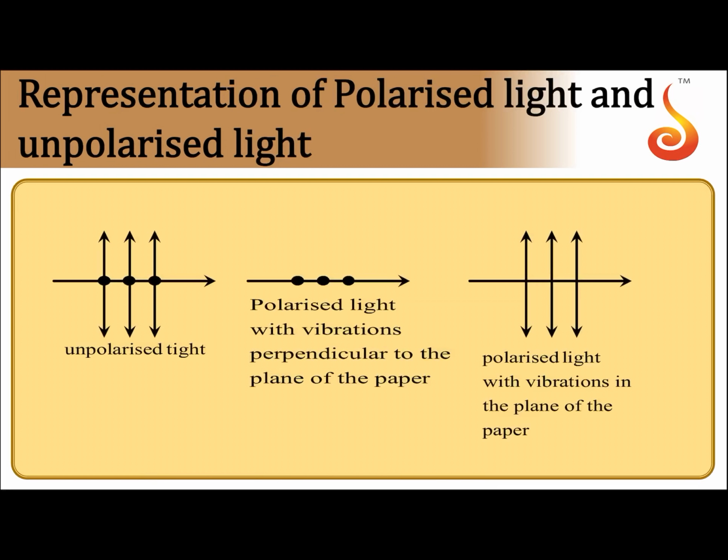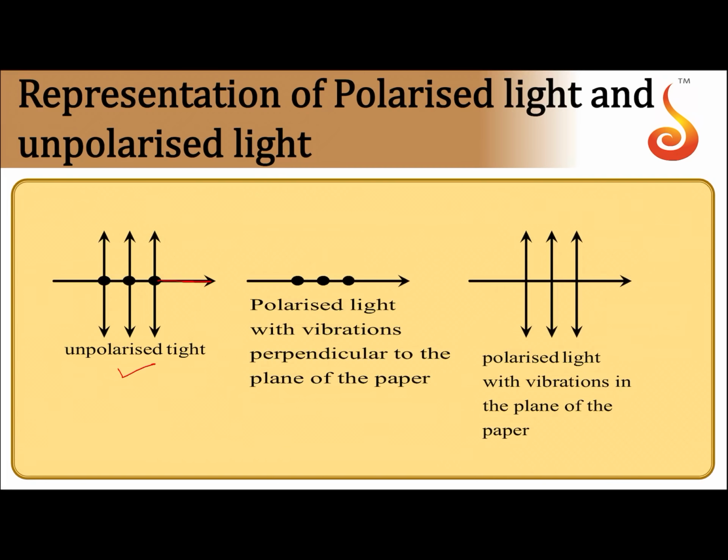Now coming to representation of polarized light and unpolarized light. In case of unpolarized light, the light vector distribution is symmetric. So electric field vector oscillates in all possible directions. In order to represent that, we make use of this kind of representation.